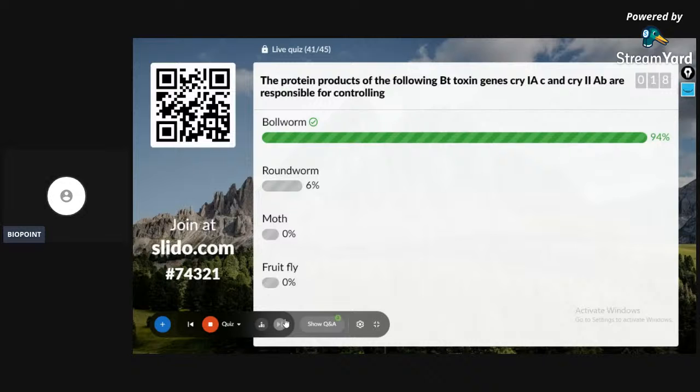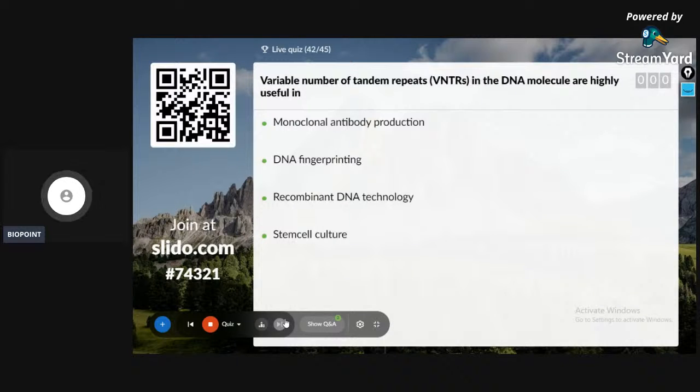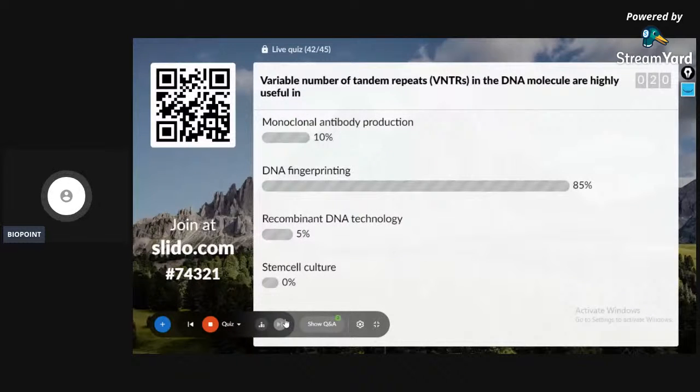42nd question on the screen. A question from molecular basis of inheritance comes in biotechnology processes also. VNTRs, variable number of tandem repeats in the DNA molecule, are highly useful in monoclonal antibody production, DNA fingerprinting, recombinant DNA technology, or stem culture technique.